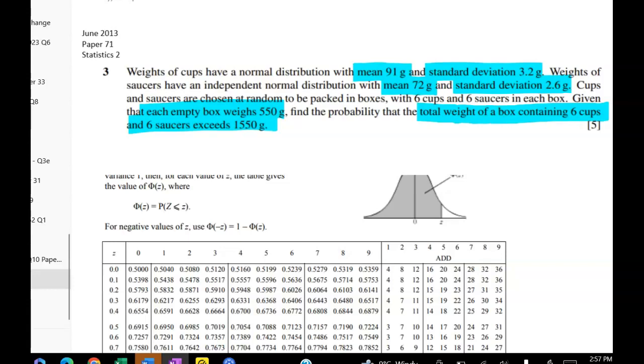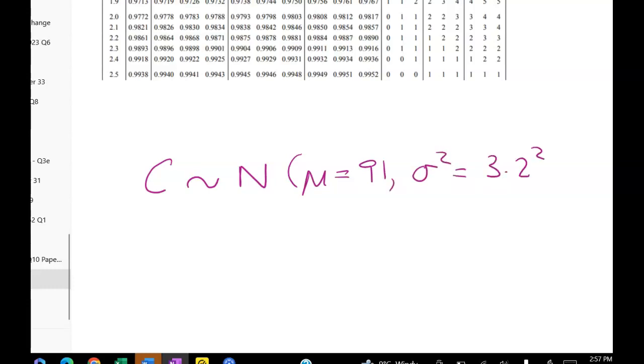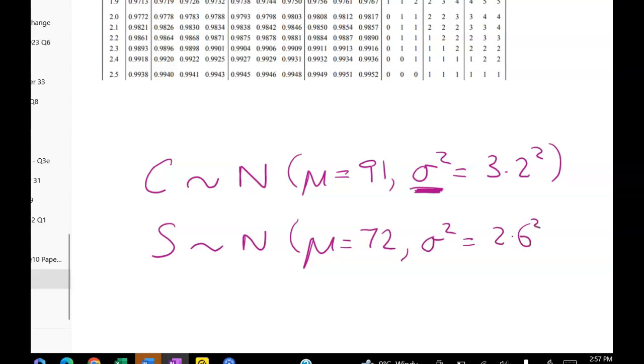First of all, let's work out how we can describe the distribution of weight of a cup. We'll call the cup C, and it's distributed normally, and the mean is 91 grams, and the variance is going to be 3.2 squared. I'm working at the level of the variance, because when I add up variation, I work with the sum of the variances. And the saucers are independently normally distributed. On average, a saucer weighs 72 grams, and the variance will be 2.6 squared.